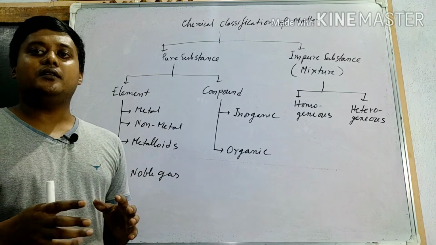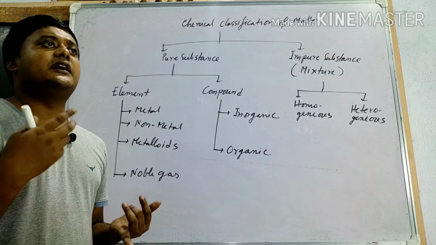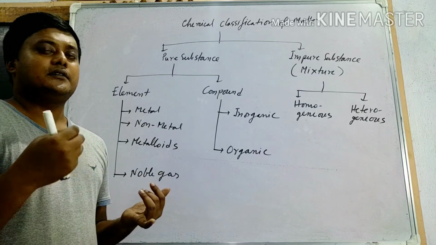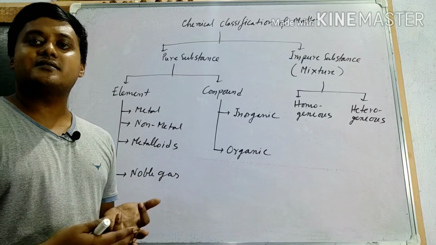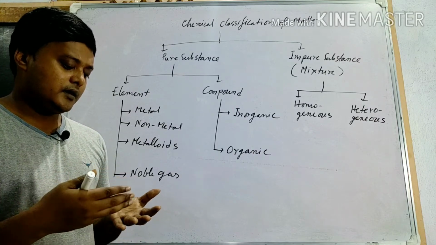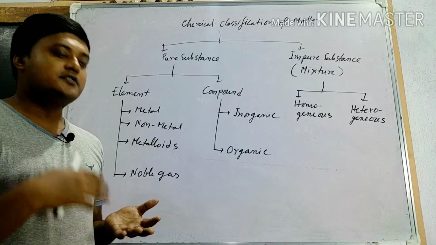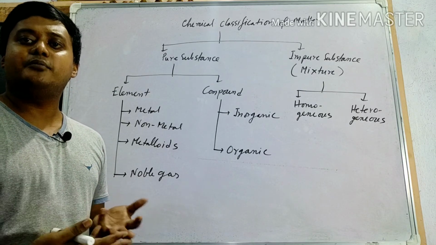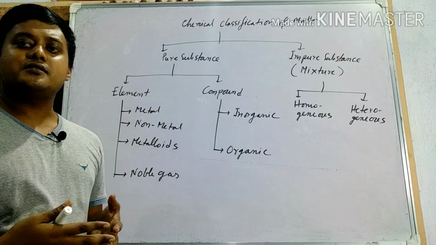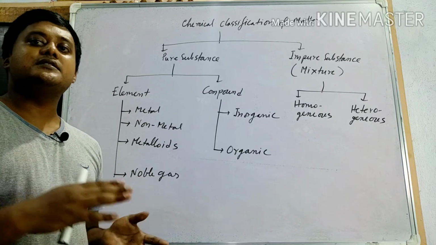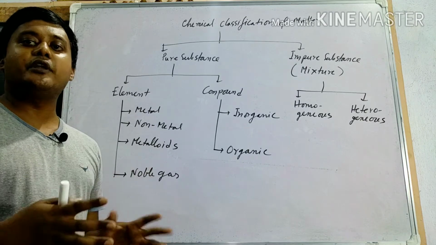Now non-metal has all the opposite properties of metal. That means non-metals are generally soft, and they are present in liquid and gaseous state. They do not conduct electricity, and they do not have the lustrous shiny property. So these are the characteristics of non-metal. In this case also we have to remember the exceptions. Exceptions are more important for exams.